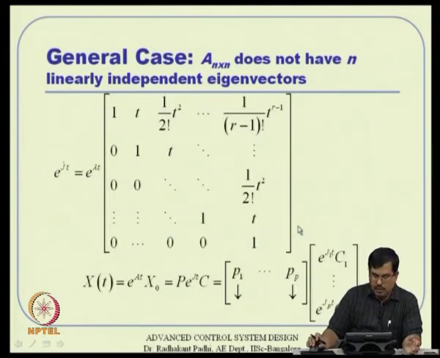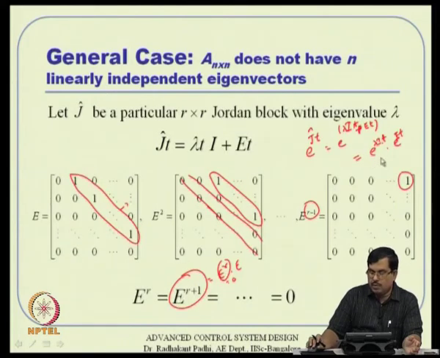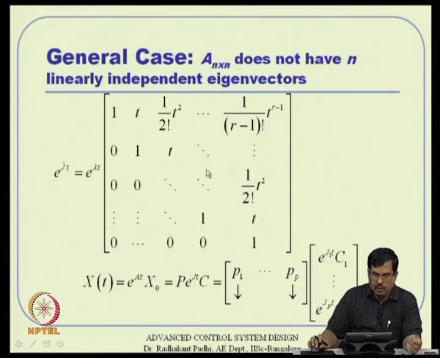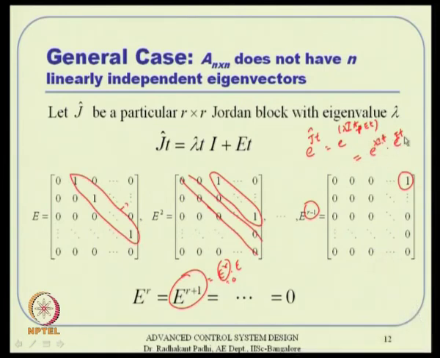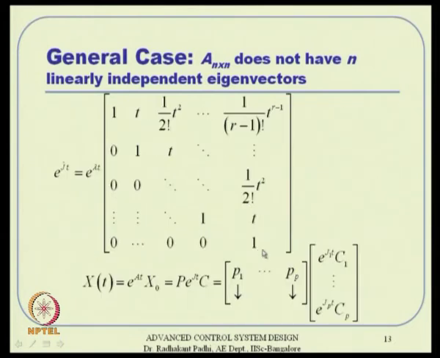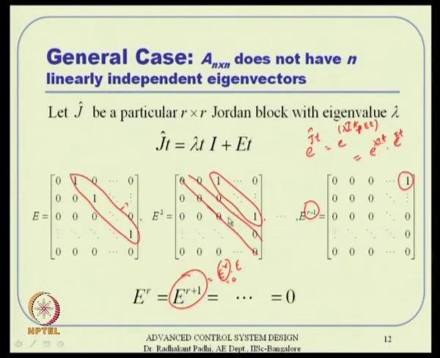So, what you are having here, e to the power J hat t, is e to the power lambda t, which is one part of it. Lambda I t is nothing but e to the power lambda t multiplied by I, but I is not necessary because there is another big matrix which is getting multiplied anyway. So, this particular thing is e to the power lambda t into e to the power E t, and e to the power E t will turn out from this series, which happens to be 1 plus E t plus t square by 2 factorial E square and so on. Remember E t.